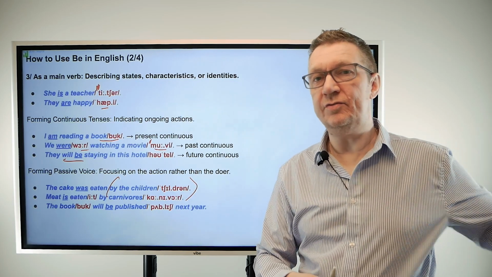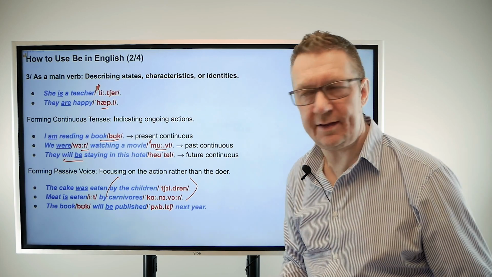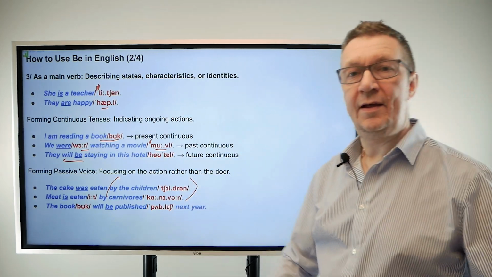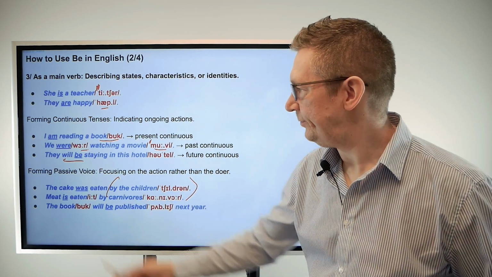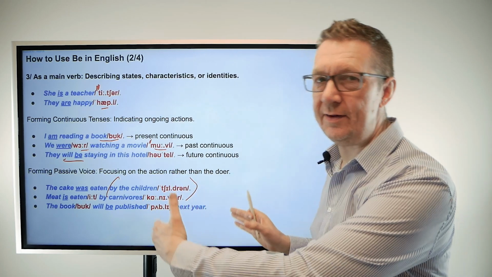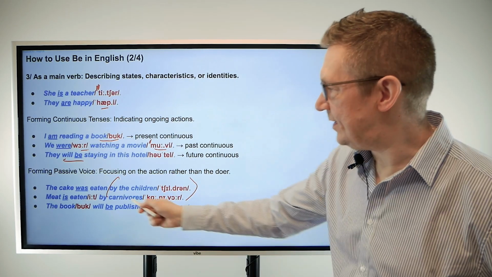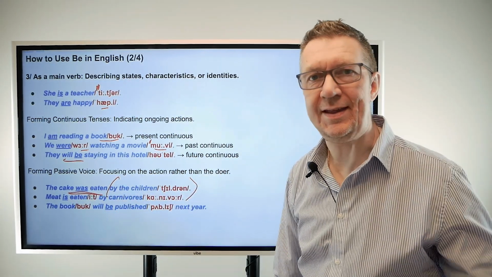Now that's because the children are the ones that are guilty. They're the ones that we're talking about. The children ate the cake. But in the passive form, we just know that the cake is gone. So the cake was eaten.